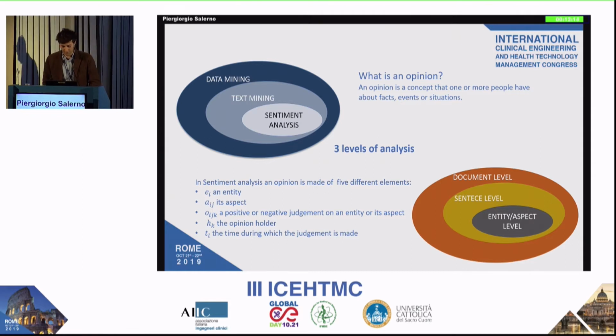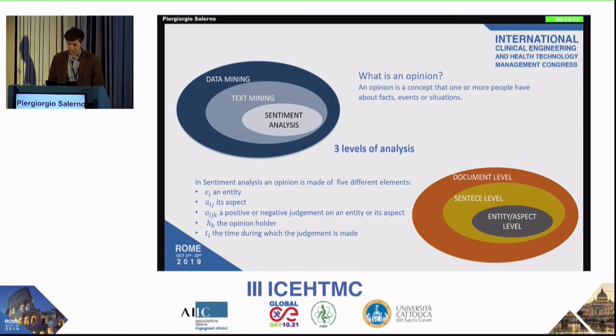But what is an opinion? By definition, an opinion is a concept that one or more people have about facts, events, or situations. In sentiment analysis, an opinion is made of 5 different elements: an entity, its aspect, a positive or negative judgment on the entity or its aspect, the opinion holder, and the time during which the judgment is made. As we can see, there are 2 levels of analysis.